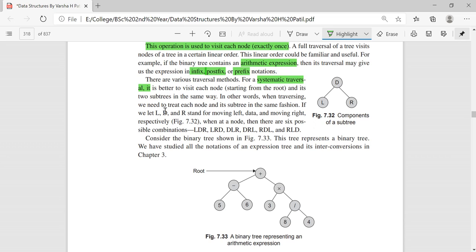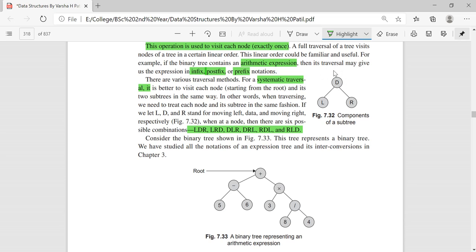If L, D, and R stand for moving left, data, and moving right, let's see how the 6 combinations come into picture. L, D, R, so I am starting from left. Next L, R, D: I am visiting the left node, next the right node, and next the data.